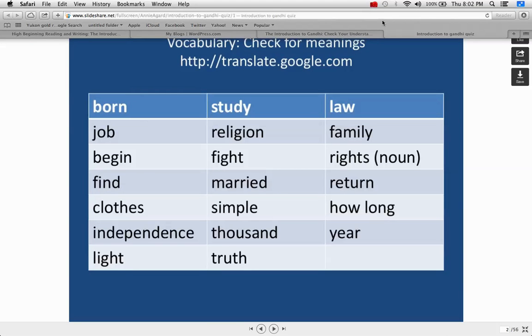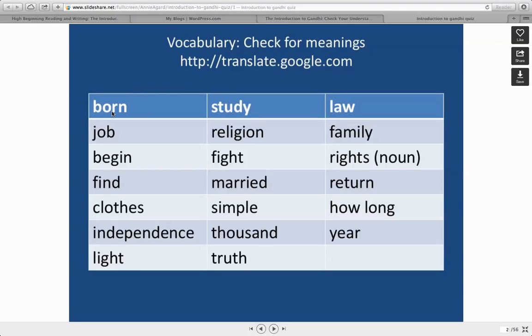So be sure that you know these important words: born, study, law, job, religion, family, begin, fight, rights, that's the noun when we talk about somebody's rights, find, married, return, close. Let's not close the door, it's clothes that you put on.